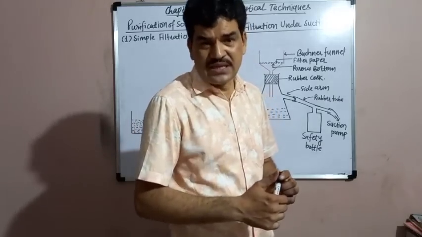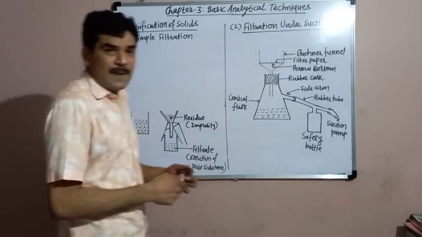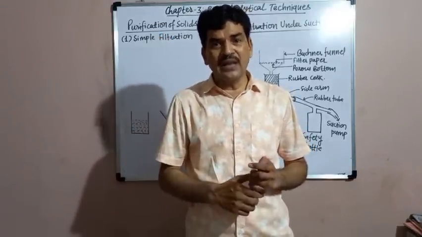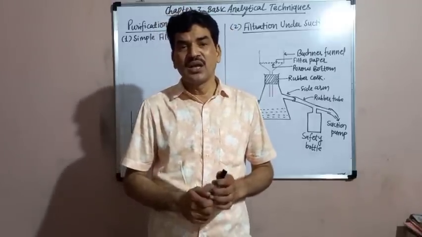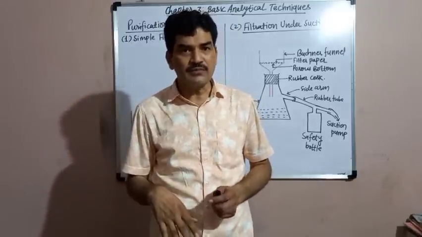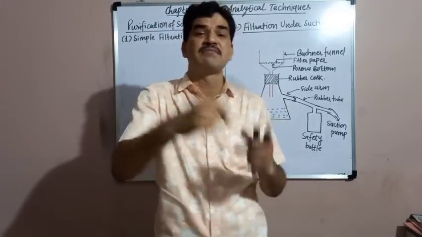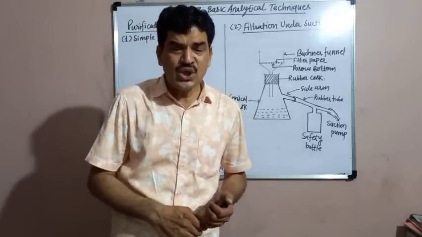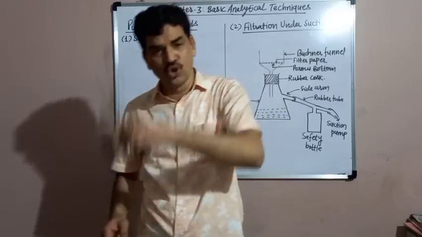The solid substances contain two types of impurities. One type are the impurities which are soluble in the solvent in which that substance is soluble. Means both the substance as well as the impurities are soluble in the same solvent. The second type of impurities are those which are insoluble in the solvent in which the substance is soluble.